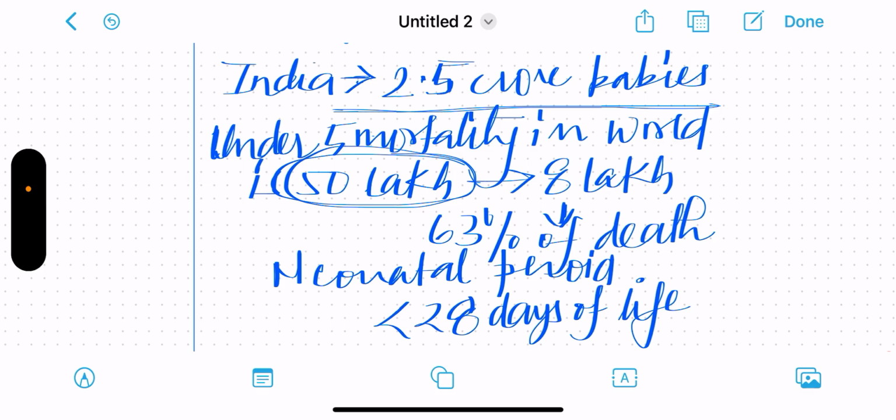Now, 2.5 crore babies are born in India. It is the highest number of childbirths in the world. Under 5 mortality in the world is 50 lakh, out of which 8 lakh of under 5 mortality is happening in India.